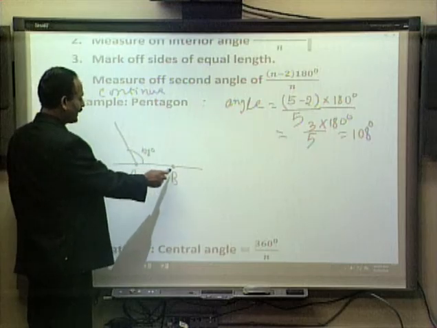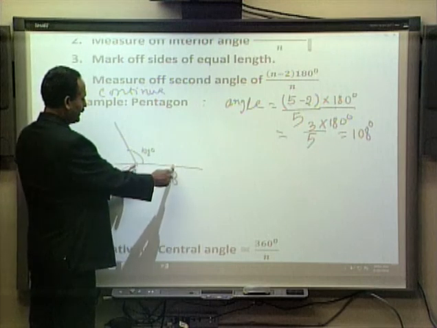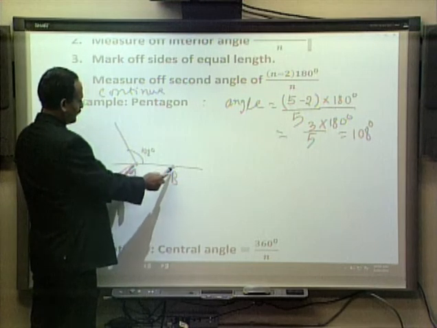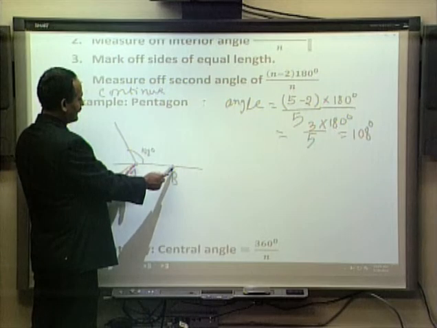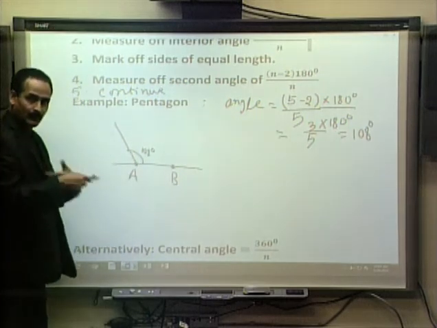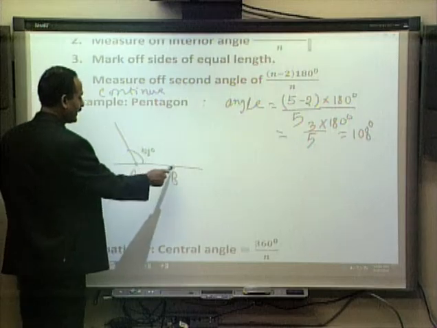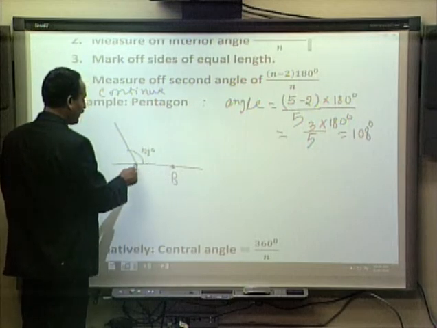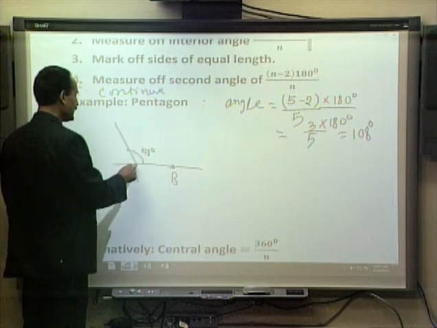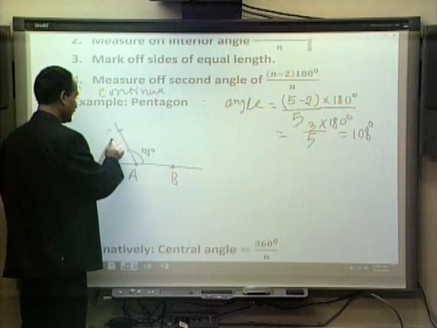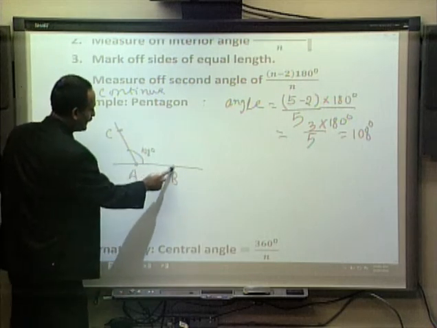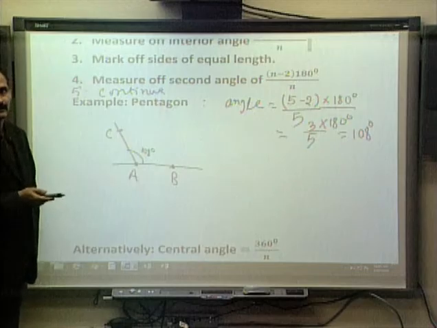Now since we want the regular polygon, we already have specified the length. Let's say A to B is whatever centimeters, whatever is the length of AB, we cut the same length on this line. Let's name it AC. What I am saying is AB and AC have to be the same length.